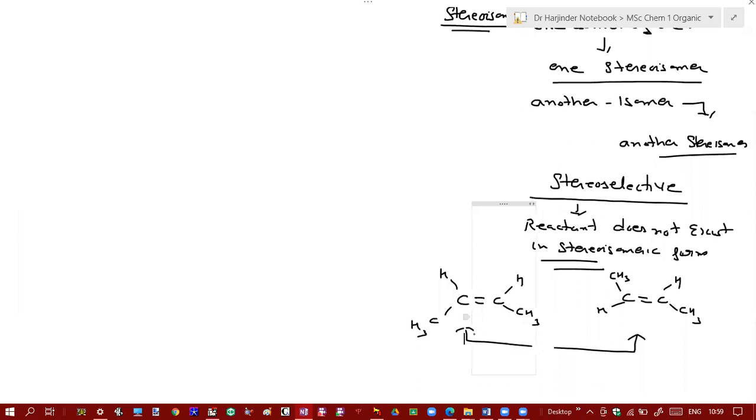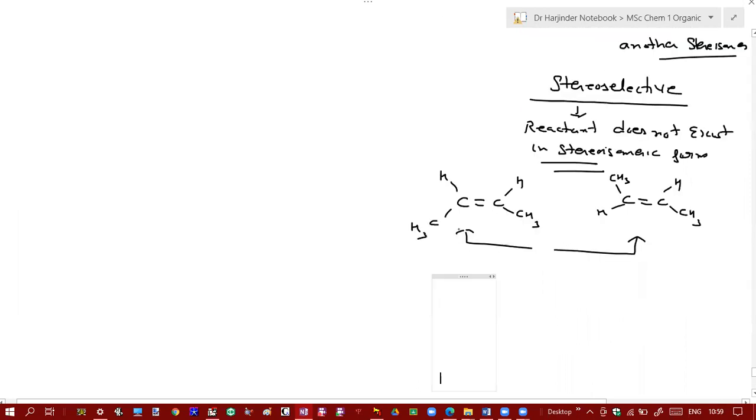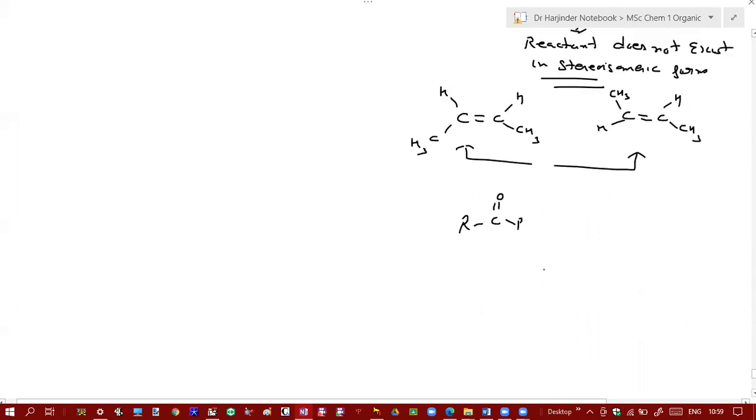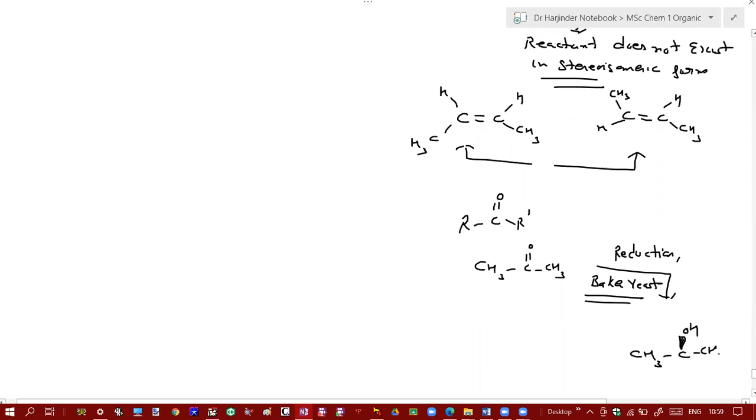But what will be a stereoselective reaction? As in the last example we discussed, suppose you have a simple carbonyl compound, say acetone, and we do its reduction with some reagent, suppose we use Baker's yeast. Baker's yeast does a selective reduction, and you get only one stereoisomeric alcohol, suppose it is R, and it is 100%.